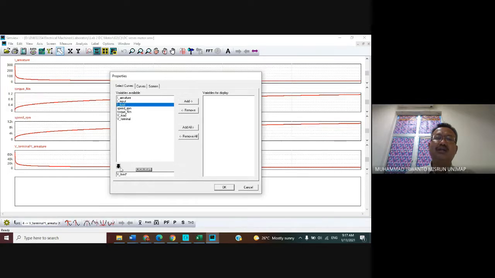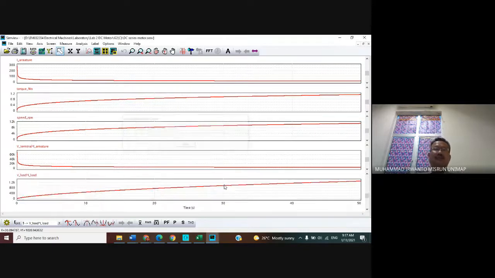Click the black arrow, click button A and click button OK.